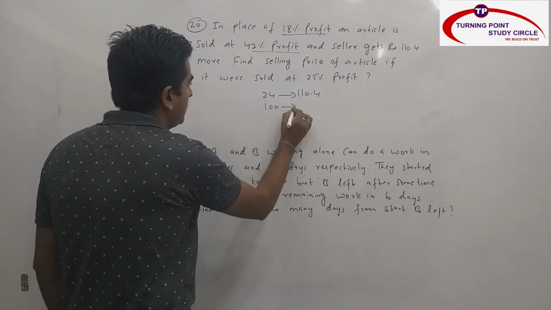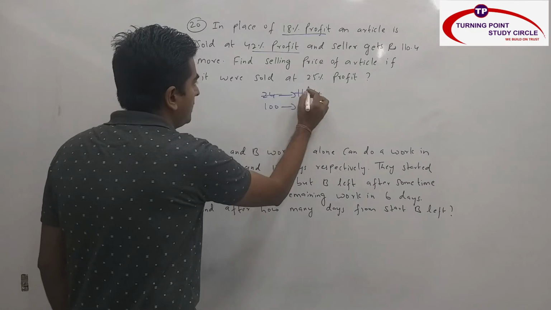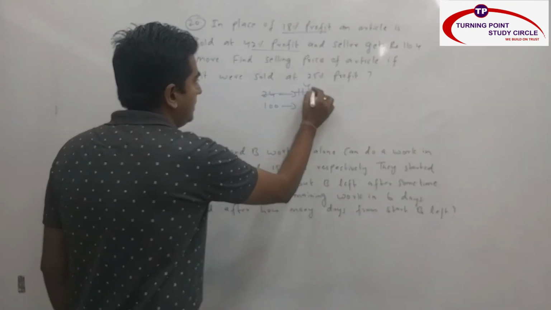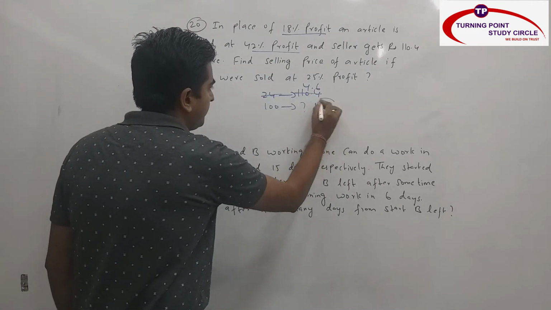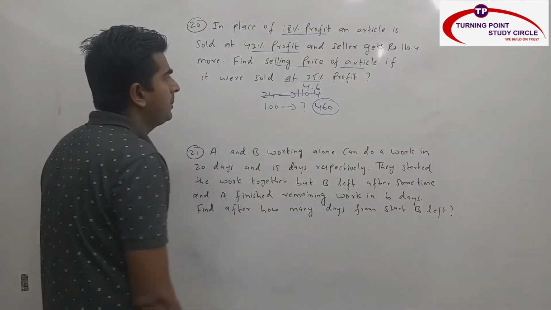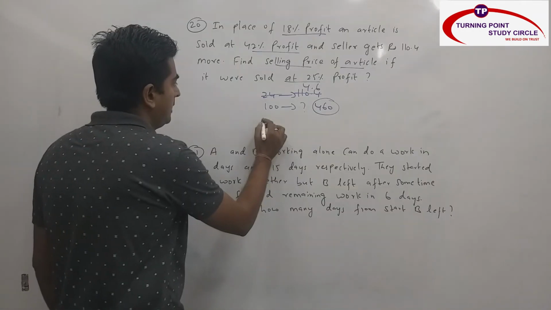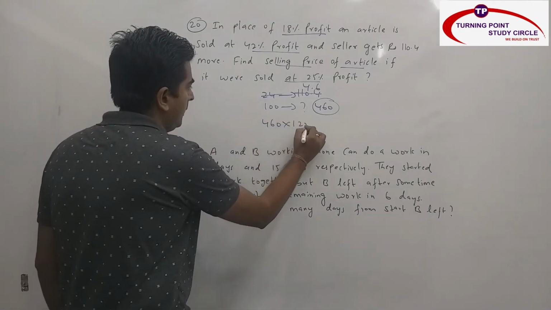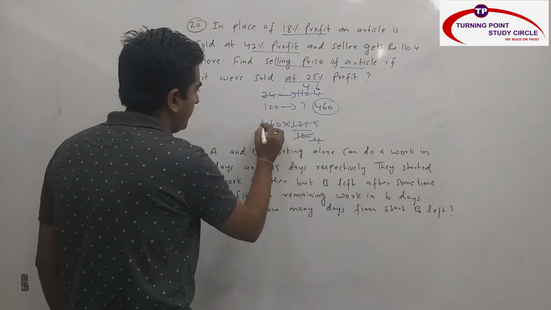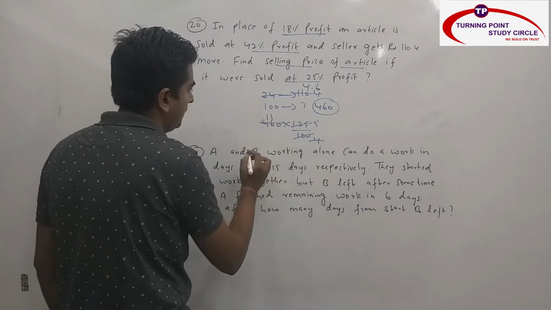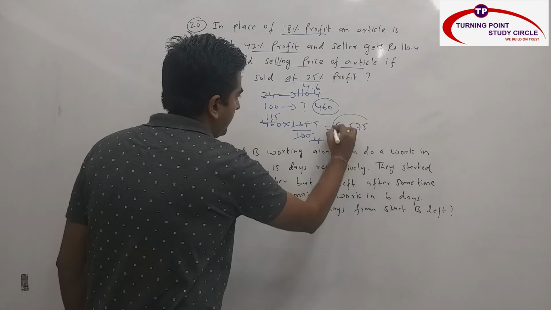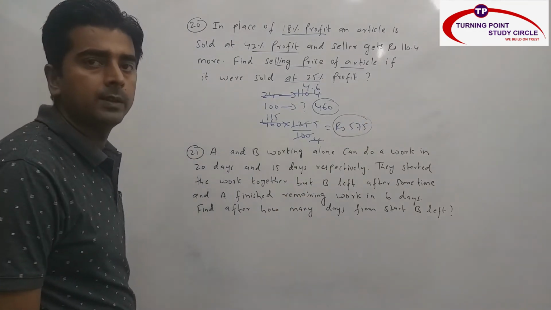So 100 part is how much? So 24 fours are how much? 96. So carry is 14. Again 6. So this is nothing but 460. Now find the selling price of article if it is sold at 25% profit. So that means here 460 into 125 divided by 100. 25 fours are, 25 fives are, 4 11s are 44. 4 5s are, what is my answer? 575. My answer is nothing but 575.